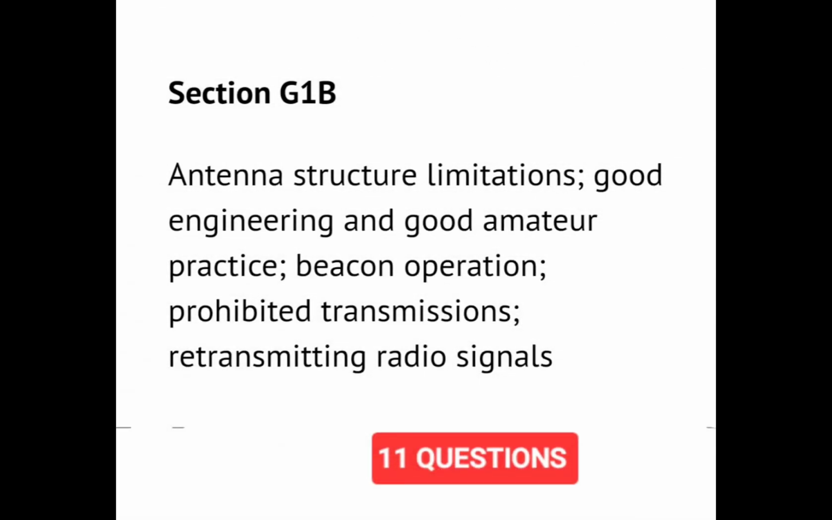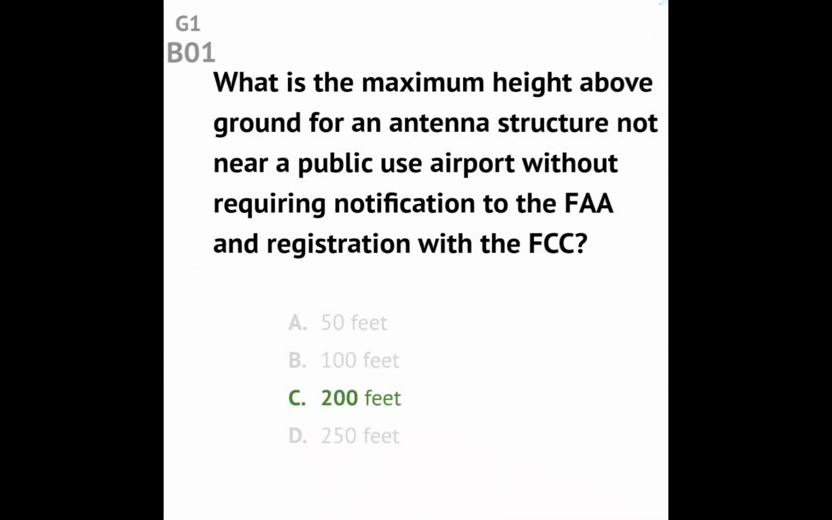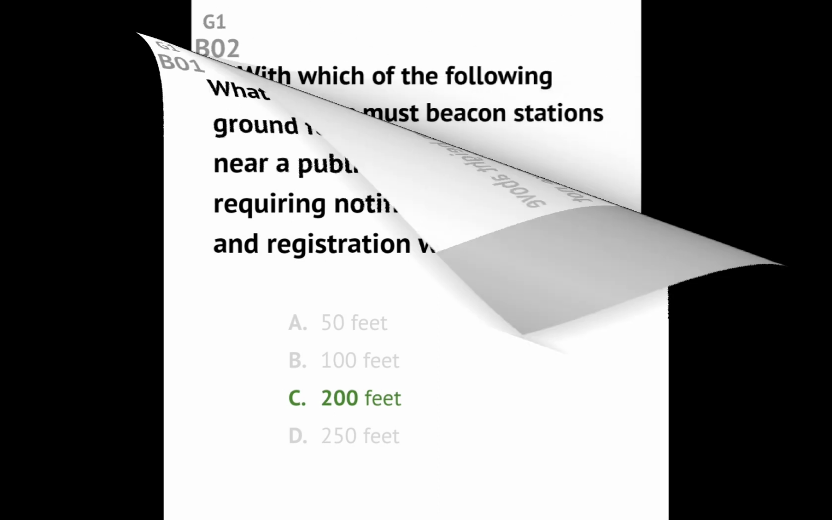Section G1B. Antenna structure limitations, good engineering and good amateur practice, beacon operation, prohibited transmissions, retransmitting radio signals. Question G1B01. What is the maximum height above ground for an antenna structure not near a public use airport without requiring notification to FAA and registration with the FCC? Answer: 200 feet.